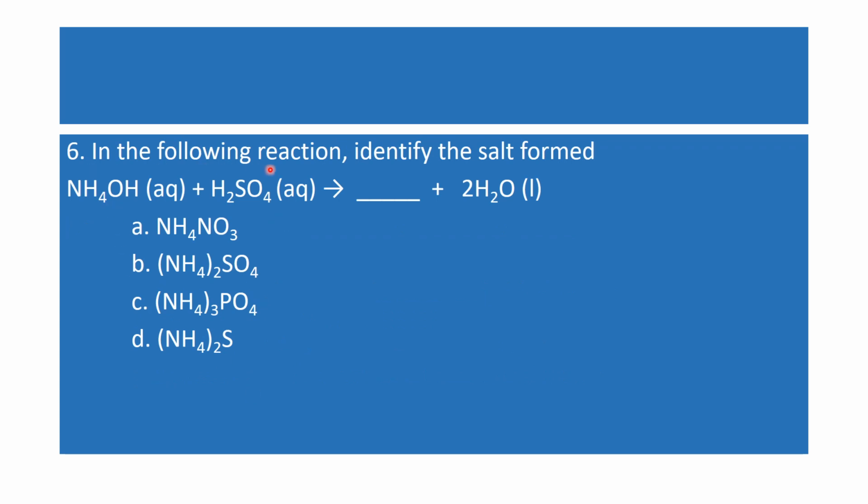In the following reaction, identify the salt formed. Ammonium hydroxide, that is NH4OH plus H2SO4. What does it give? See, NH4